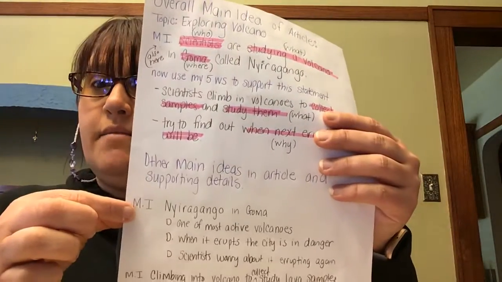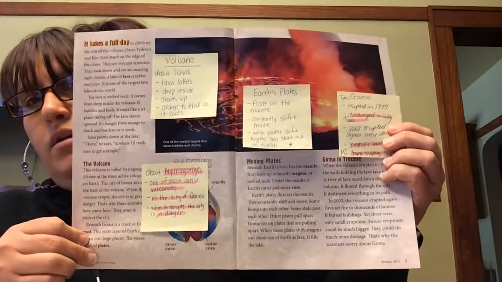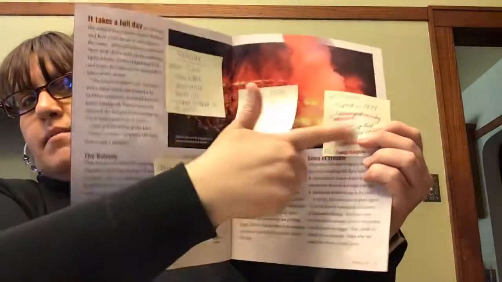So what I did to get my first main idea that I'm going to share with you is I went through just the first page of my notes. And I had already highlighted some important things. So some of the important things I highlighted were that this was about Nyiragongo, and it's one of the most active volcanoes in the city of Goma. And when it erupts, the city is in danger, and that scientists worry about it erupting because it causes so much damage and it can destroy the city.